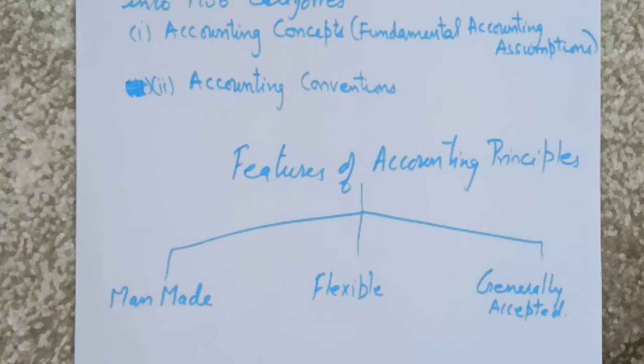So financial statements are prepared according to generally accepted principles, so as to bring understandability and uniformity throughout the country.